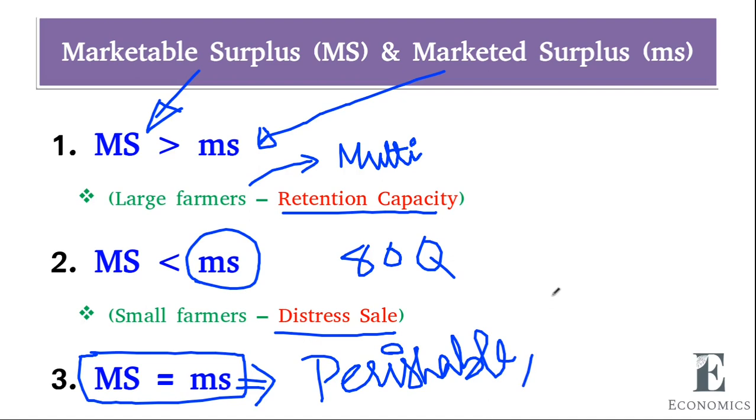And for non-food crops like cotton, jute, etc., they will not store them, since they are not going to be consumed. So they will sell the marketable surplus as such. These three situations prevail in our country.